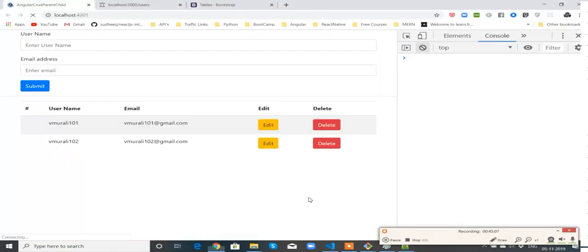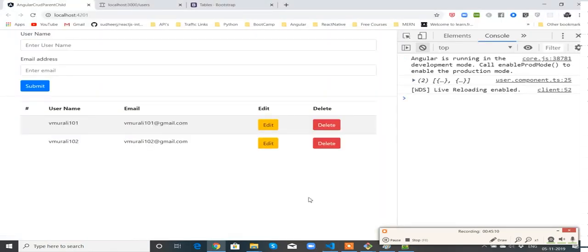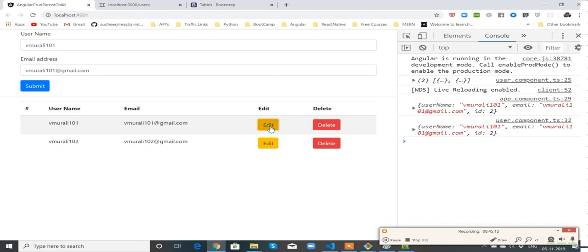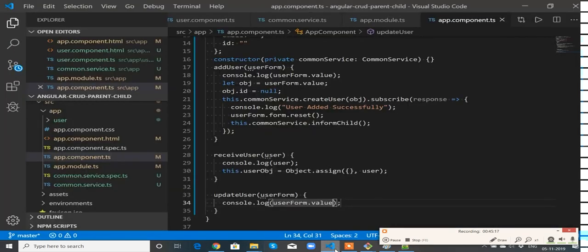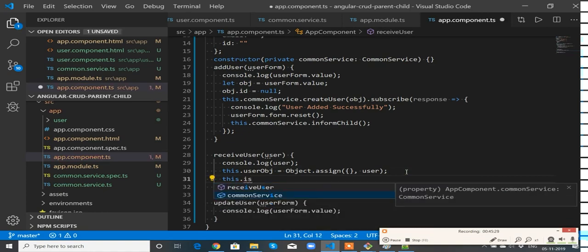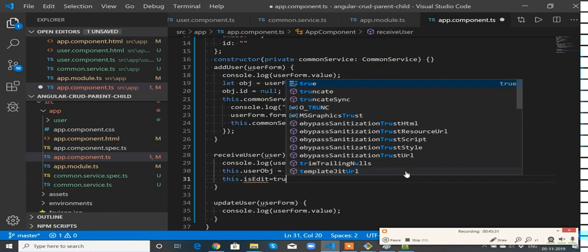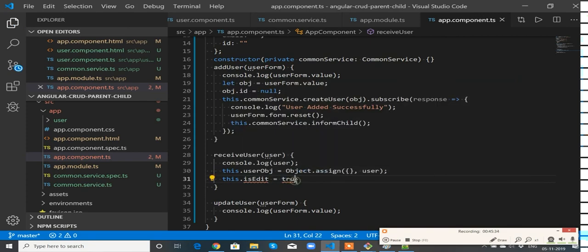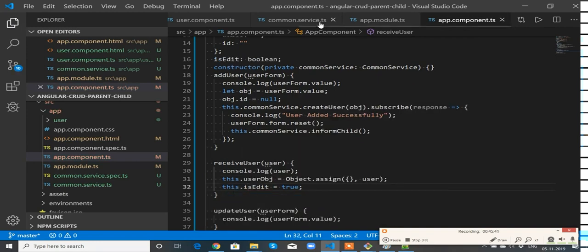Form.value. Okay. So far so good. Now when you edit this, the submit button is still there. The update button has to come, right? So when you edit this, this.isEdit is set through it. It should be clear, right?